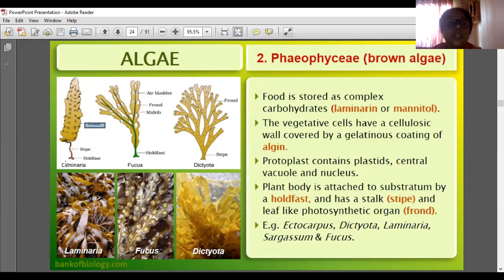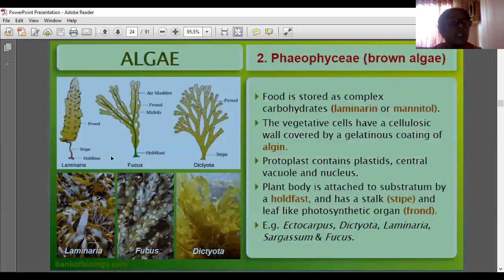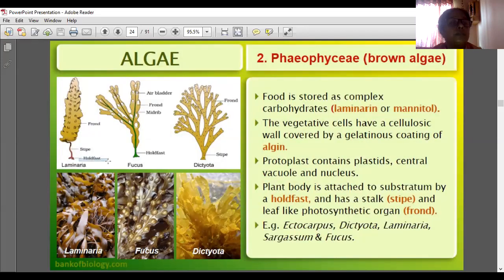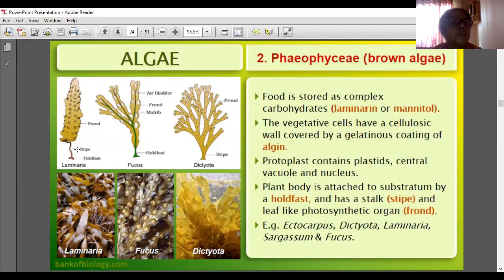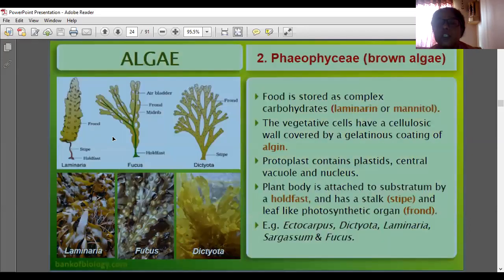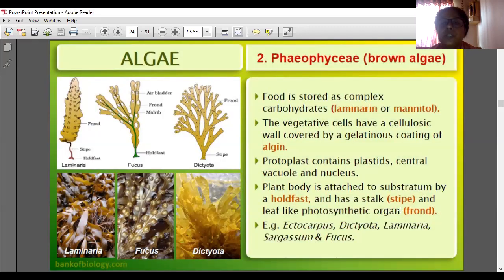So the plant body is attached to the substratum by a holdfast. This is not a root. In a thallus we won't say root; it is a holdfast. Next is the stipe, and this one is the frond. So three regions understood. Examples: Ectocarpus, Dictyota, Laminaria, Fucus, Sargassum.